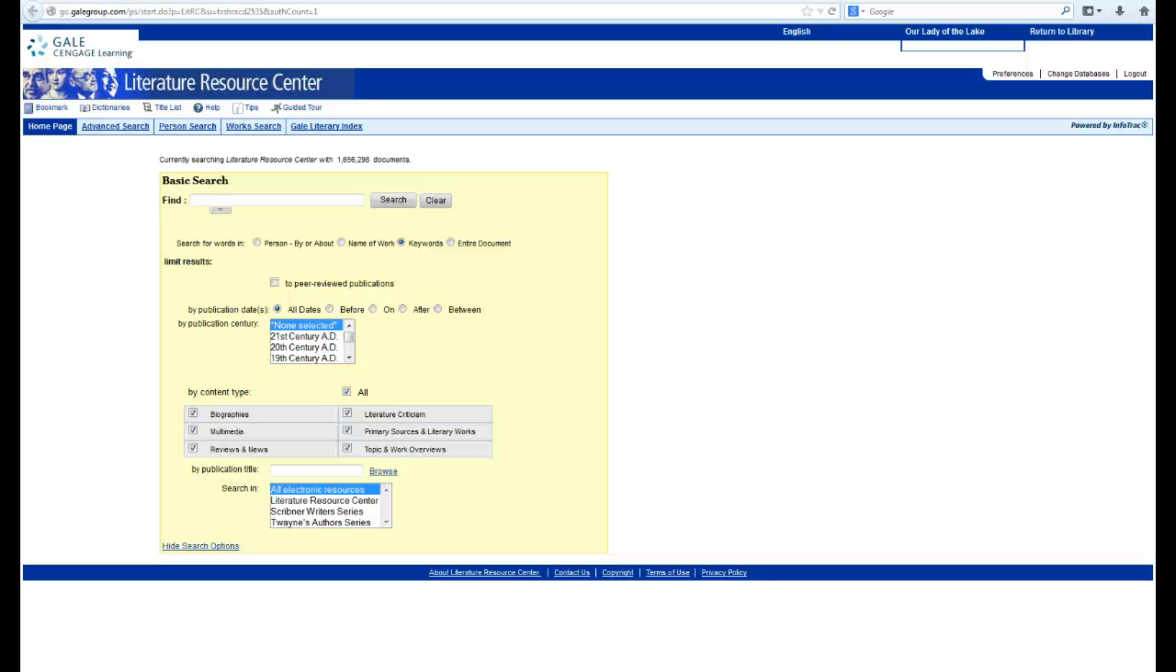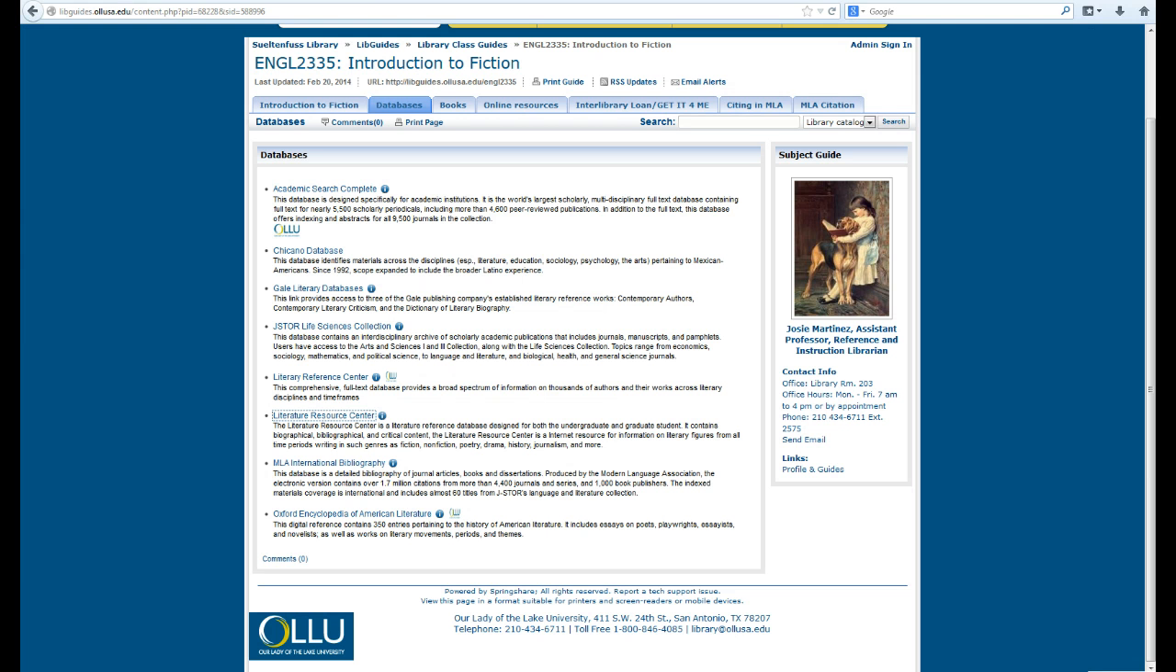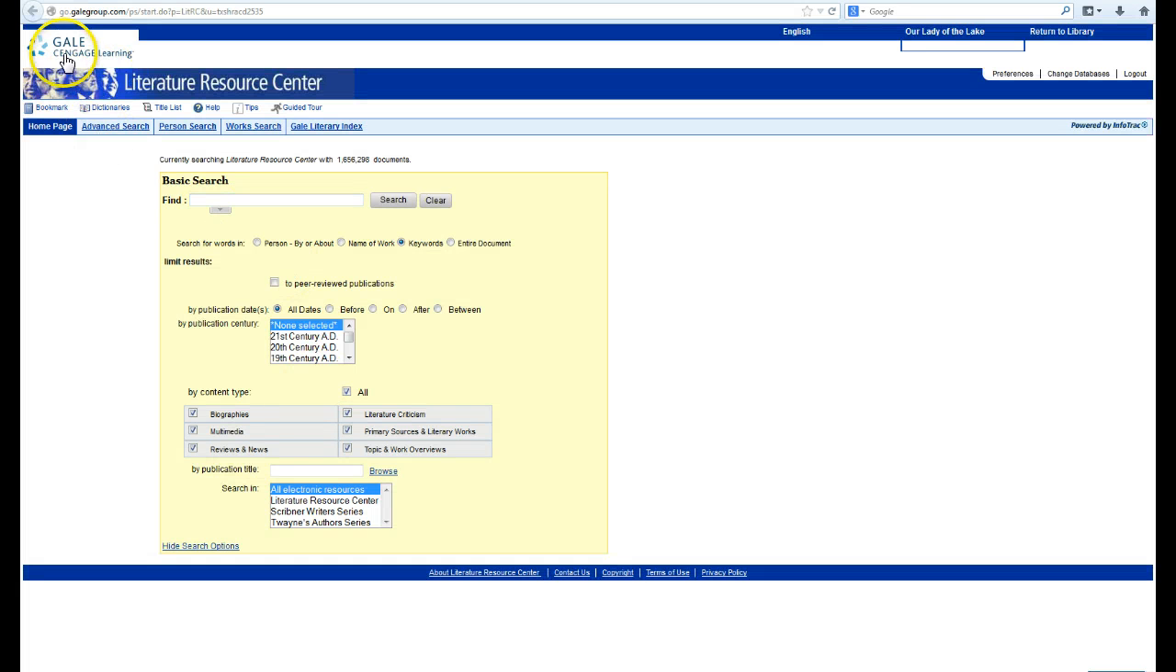Now we start with a different database. This one is called Literature Resource Center. Let me show you here. We just finished with Literary Reference Center, so we move on to Literature Resource Center. You see that this is a Gale product.